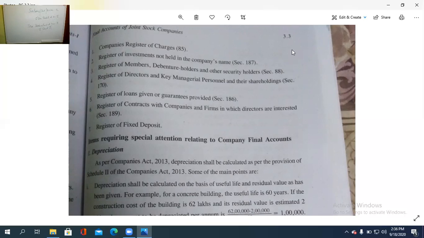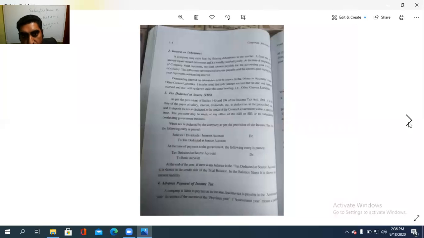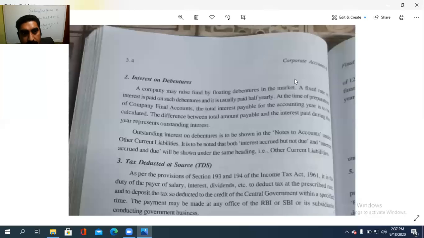Then interest on debenture. Second case, interest on debenture എന്തായിരുന്നു? Outstanding interest, rather, the total amount payable minus the interest paid. That is the net amount that is to be treated as the outstanding interest. That is to be shown on the current liability side. Outstanding interest.